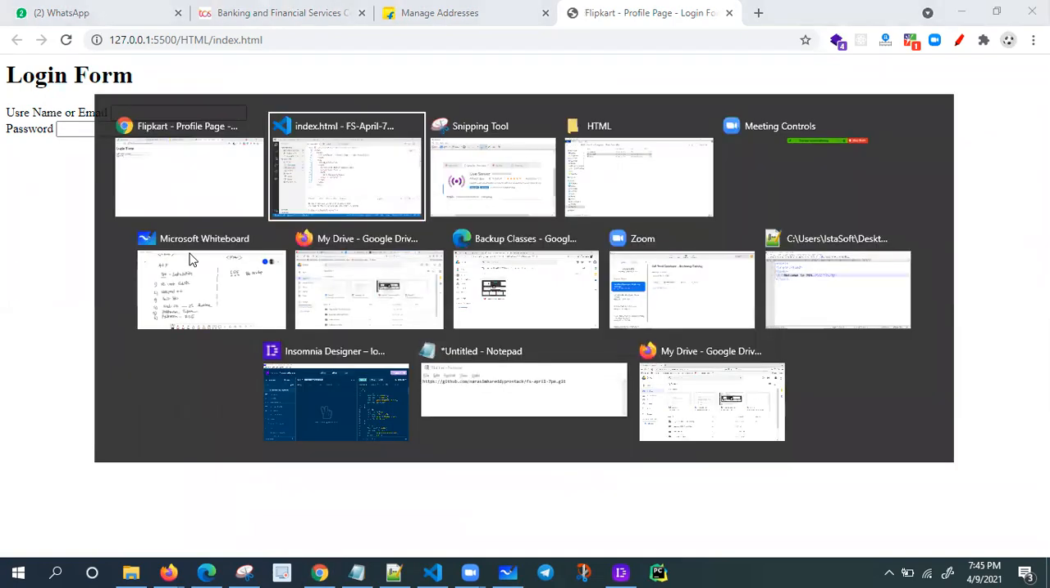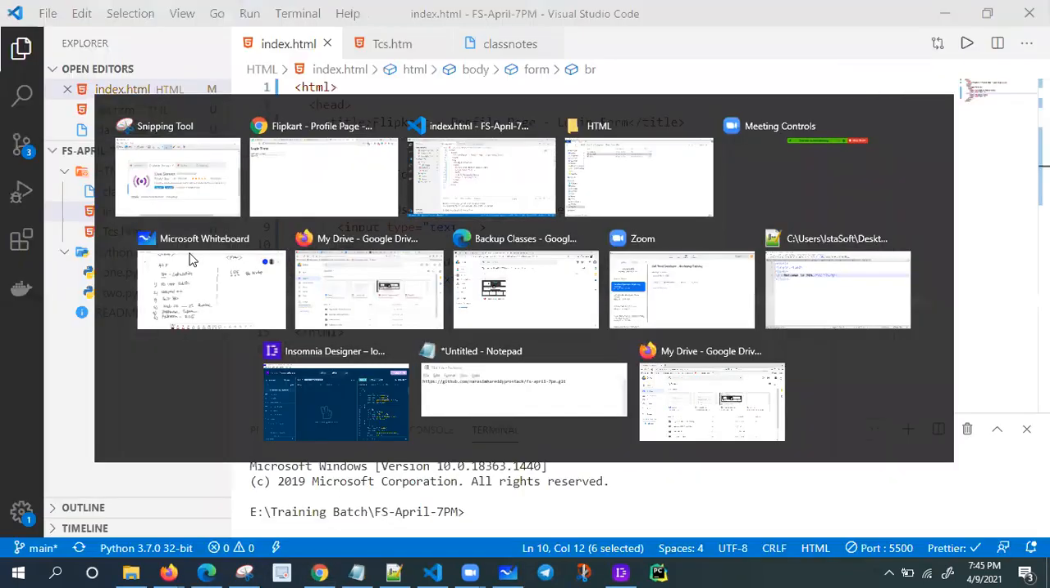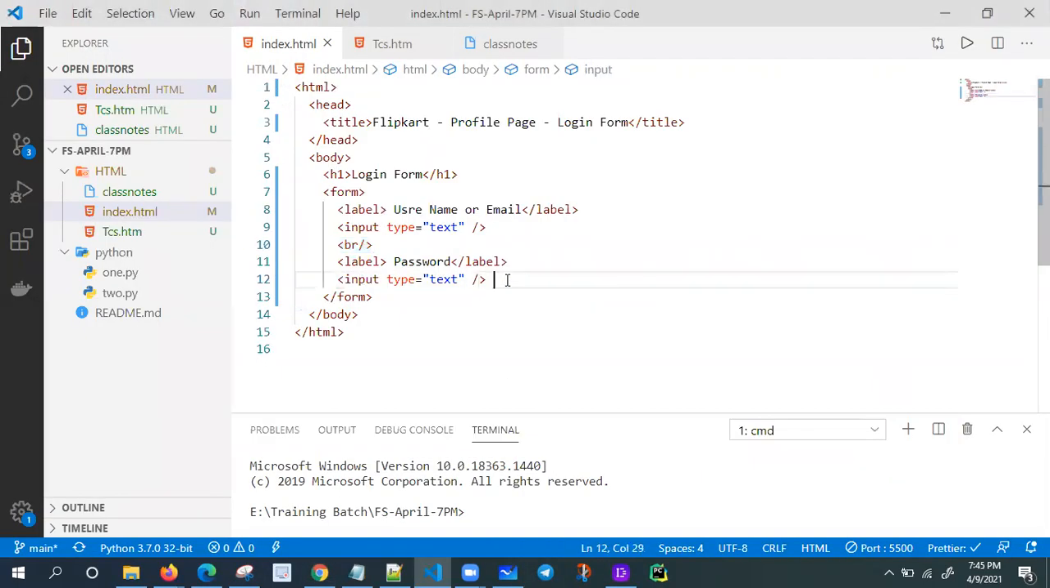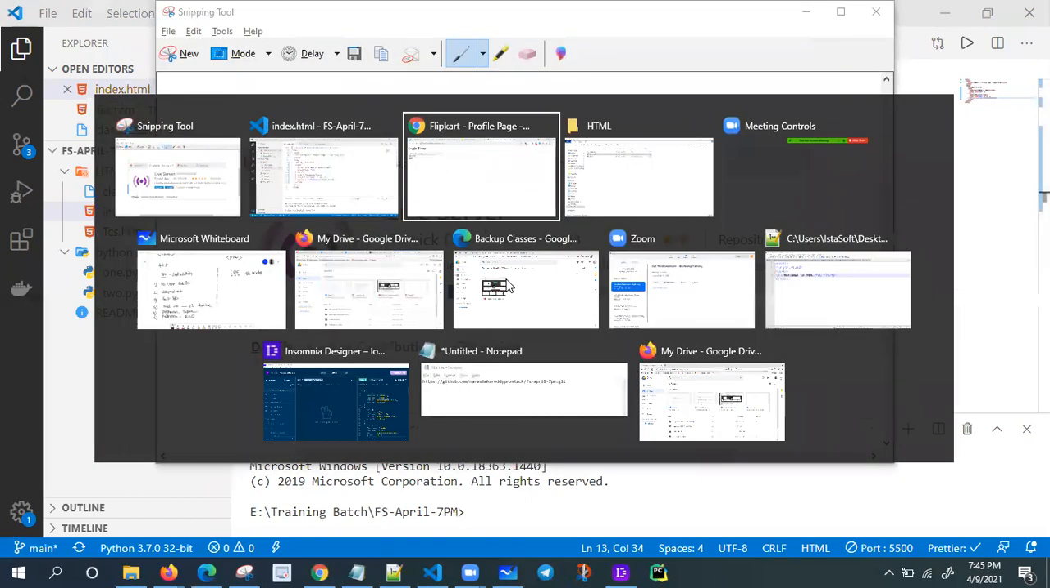Okay, let me try this one. I want to create one button also. Let me design the one button. After this, I'm giving one break. Self-closing tag it is. Now I want to give one button. Button type equal to button, and this button is like a login. I'm using login. I'm not applying any kind of styles. Don't worry, later we can do.